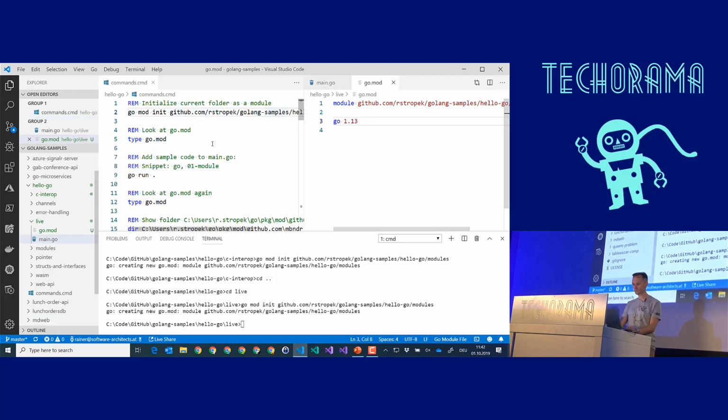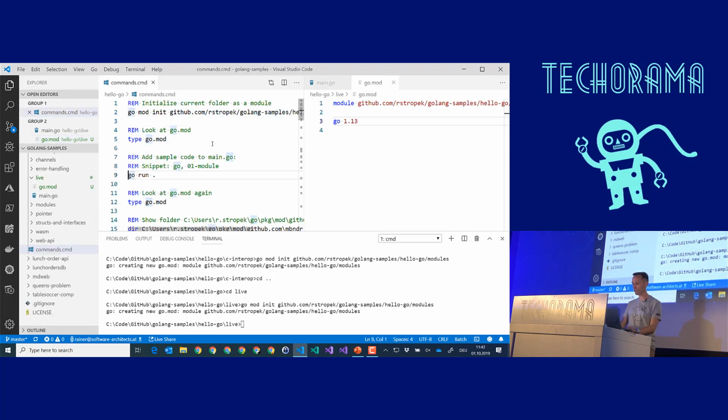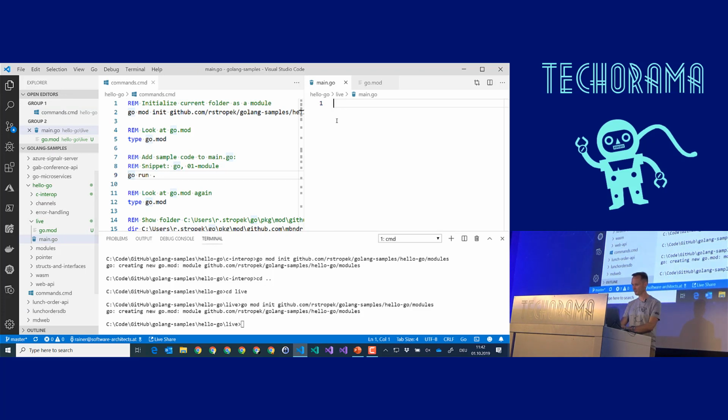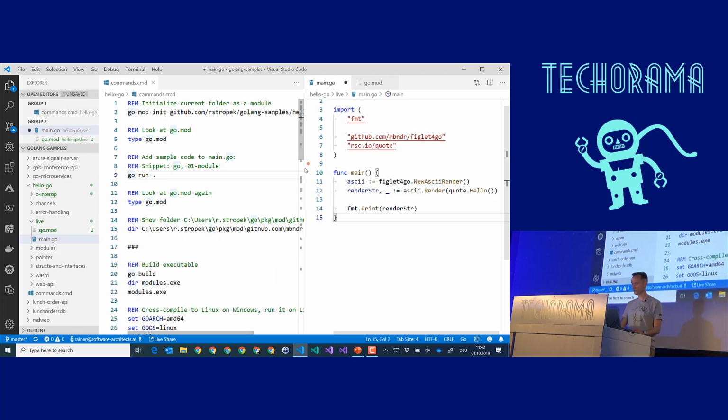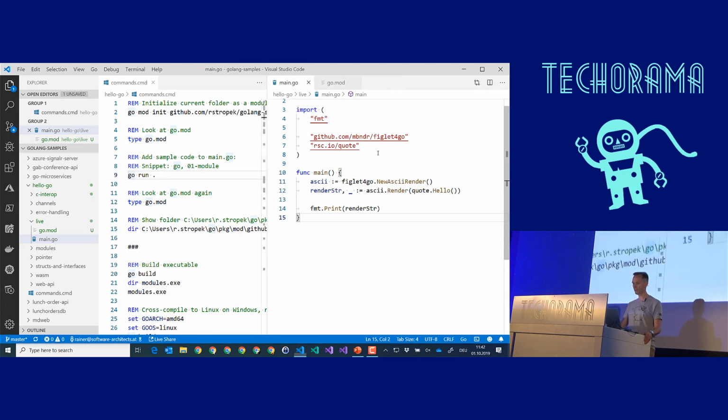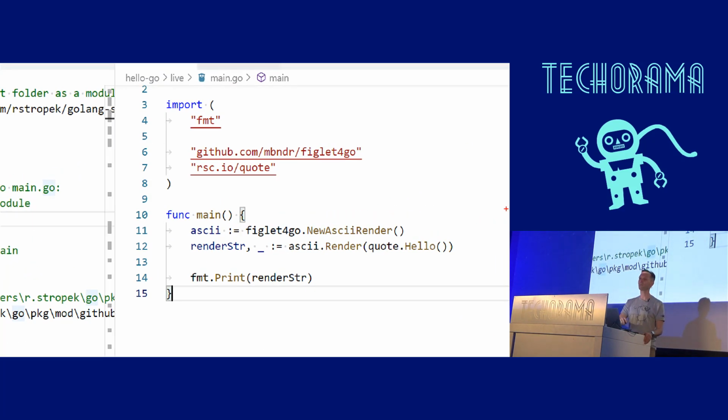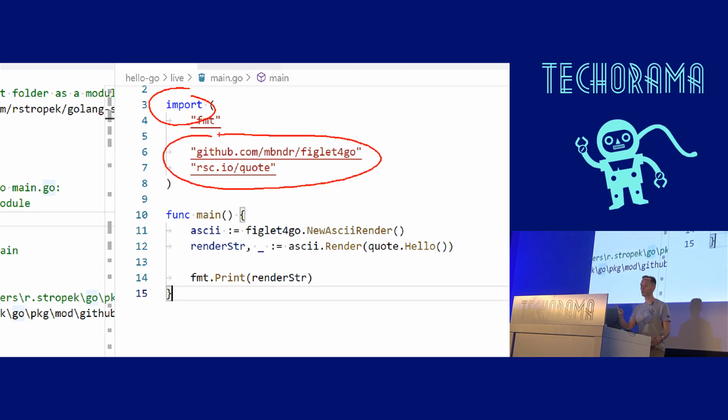And then we can add in our main.go file a little bit of code. And let me show you this code, what it does. It's really simple. We are focusing now on the modules. You see you have an import statement similar to using. You are just using a bunch of modules, and these modules are now loaded from GitHub. The source code is loaded, and Go compiles the entire application from source code, which it gets from GitHub.